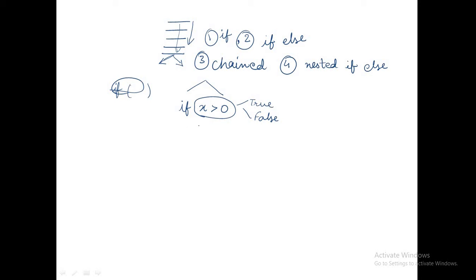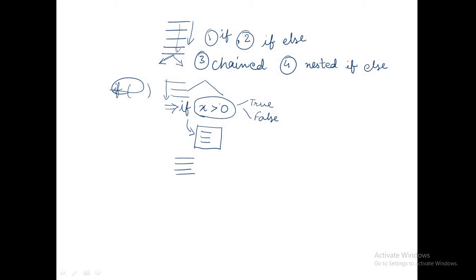There will be some set of statements associated with this if block, and there are other programming statements, and also some programming statements before this if statement. So the program will be executed top to bottom, one after another. All these statements will be executed, and then suddenly this if statement is encountered.